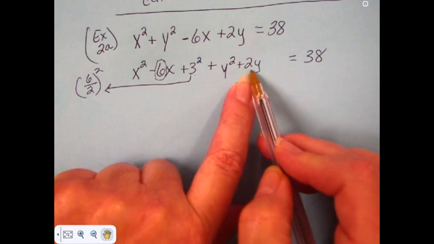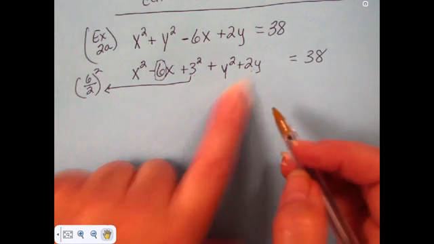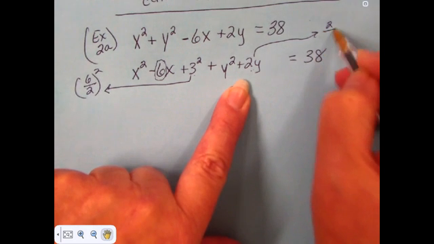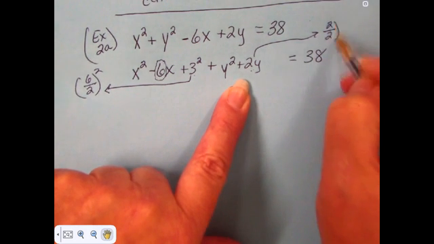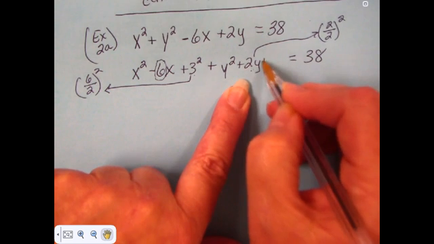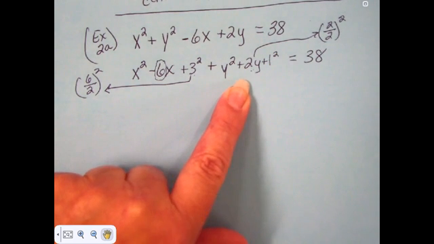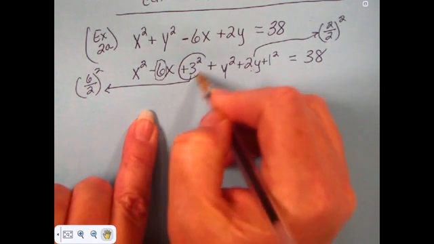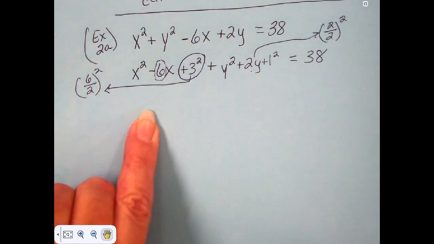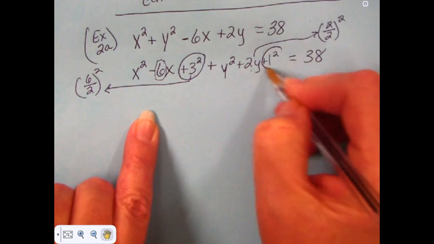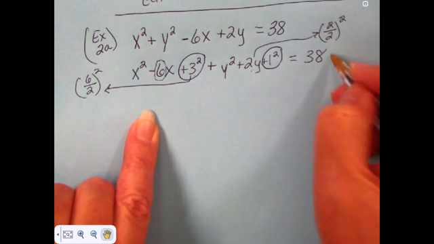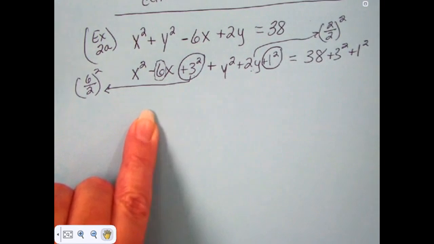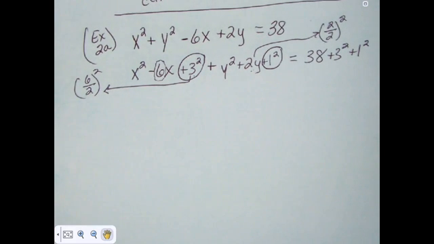Over here, with this 2y, we're going to do the same thing with it. We're going to take that 2, and we're going to divide it by 2 and square it. So here we're going to have a 1 squared. Now I'm only writing them like that because we have to remember that if we're going to add a 3 squared here, and if we're going to add a 1 squared here, then we have to add a 3 squared and a 1 squared on the other side of the equation too, or it's not balanced anymore.